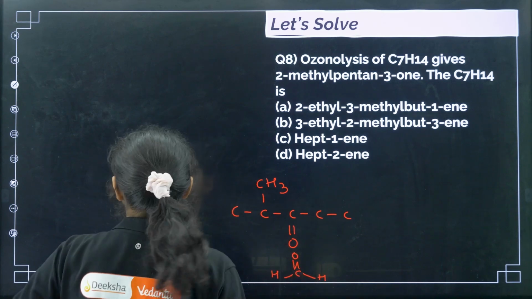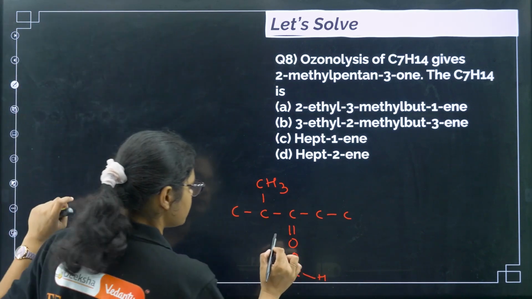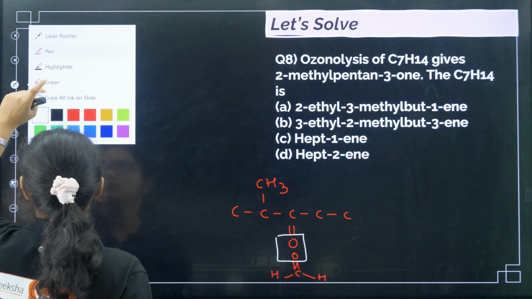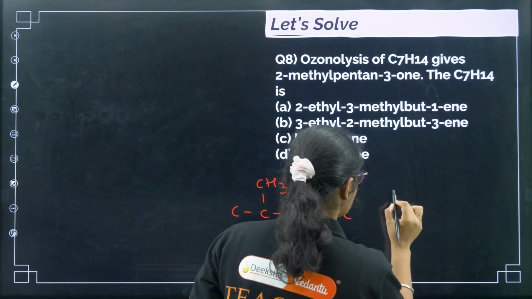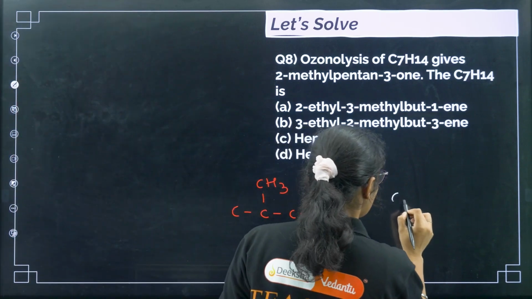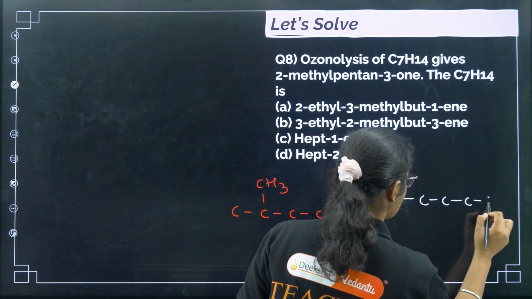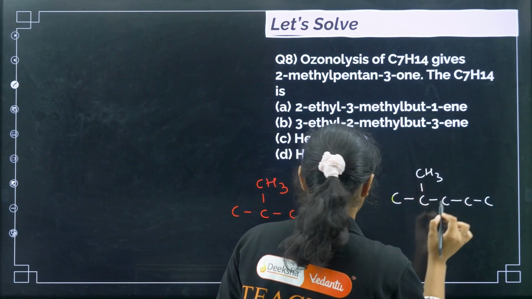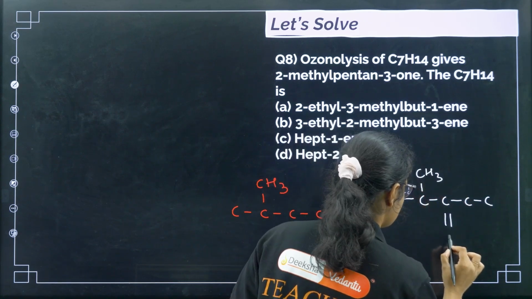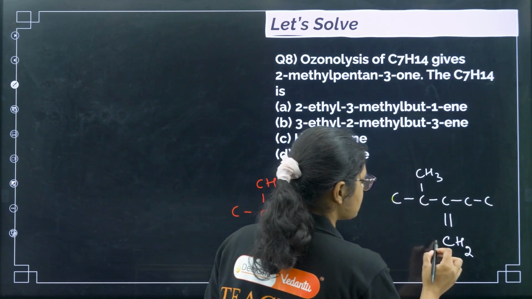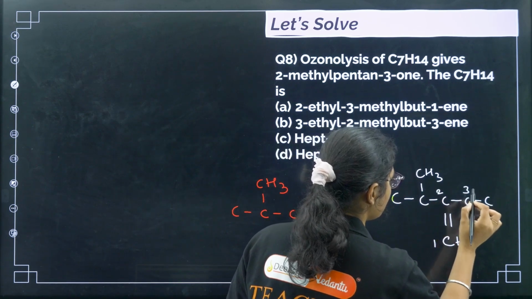Now the next trick, you remember what we have to do? We have to just remove this oxygen and connect it with a double bond. So what will I get? We'll get 1, 2, 3, 4, 5 carbons. Here there is CH3 and then here we have CH2. Now we can number it: 1, 2, 3, 4.